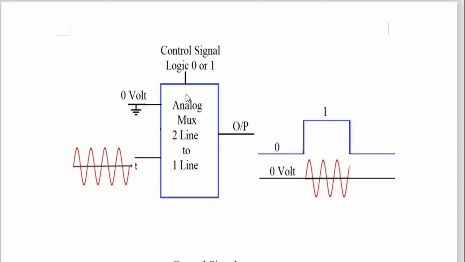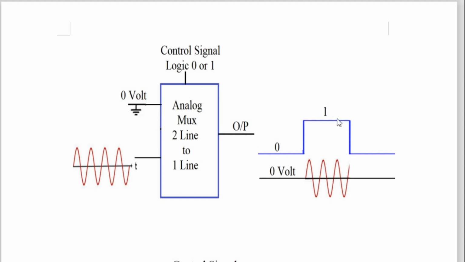Now, analog multiplexer means many inputs, but at the output only 1 of the 2 will go out. And who is going to decide that? The control signal. If the control signal is in logic 0, channel 1, the first channel, will get selected and go to the output. So when the control signal is in logic 0, channel 1's input is 0 volt, so I am getting 0 volt.